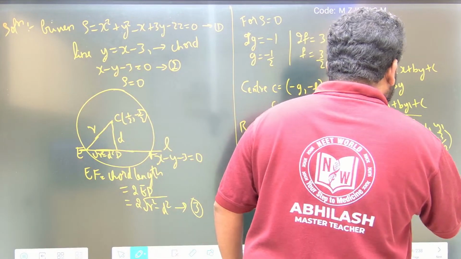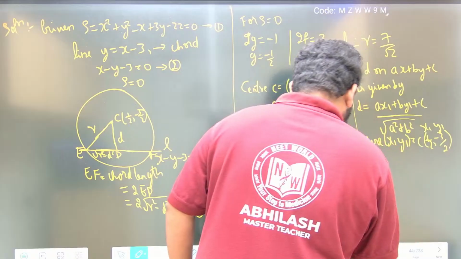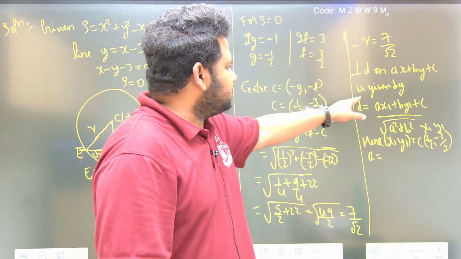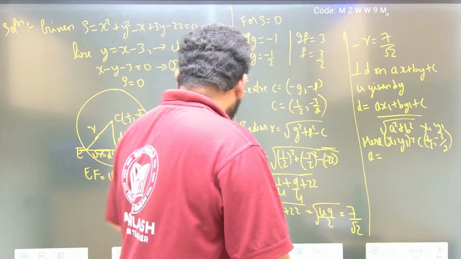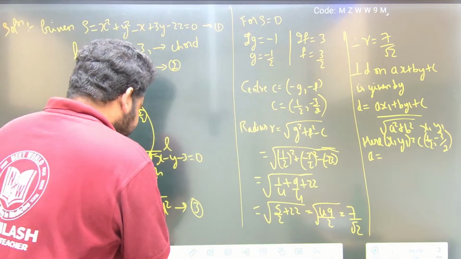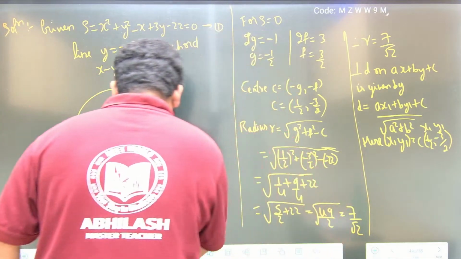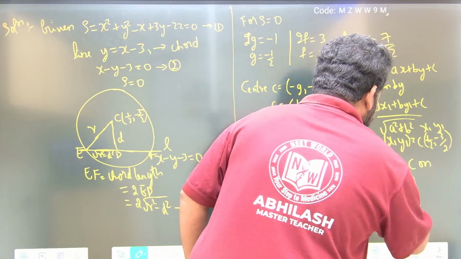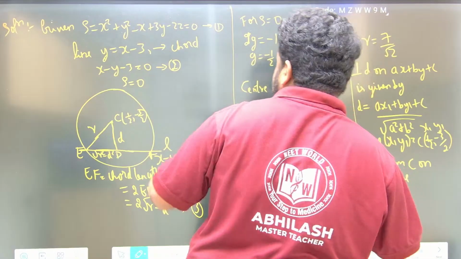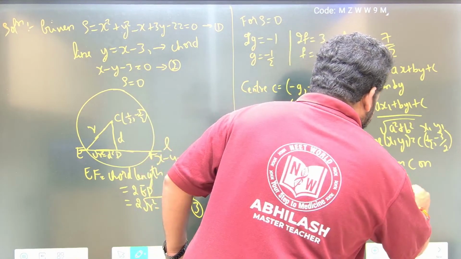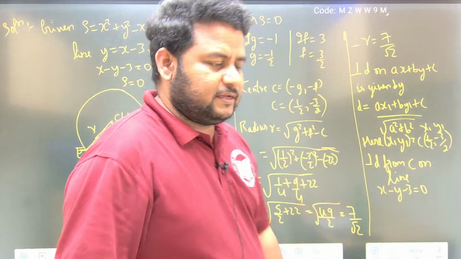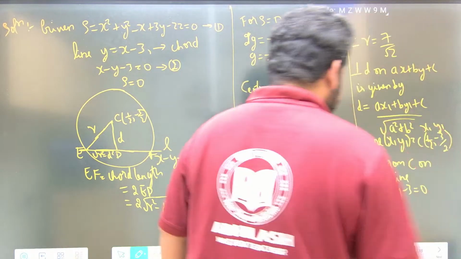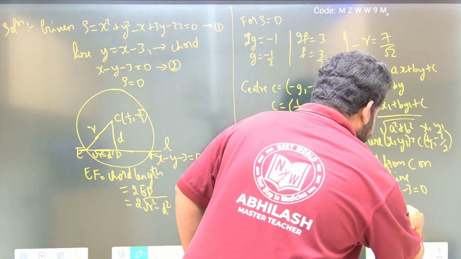Here A is what, friends? If I talk about this line, the perpendicular distance is on the line x minus y minus 3 is equal to 0. X minus y minus 3 is equal to 0. Correct? So here A is 1. B is minus 1.